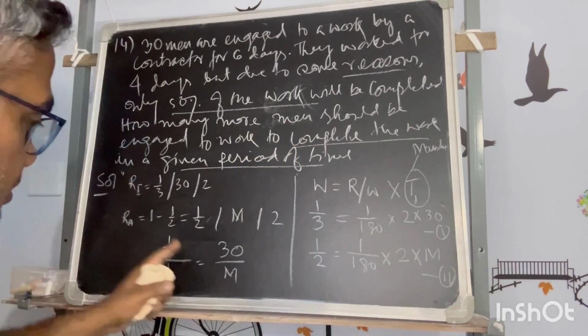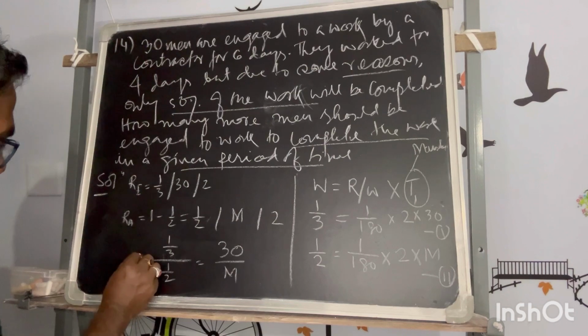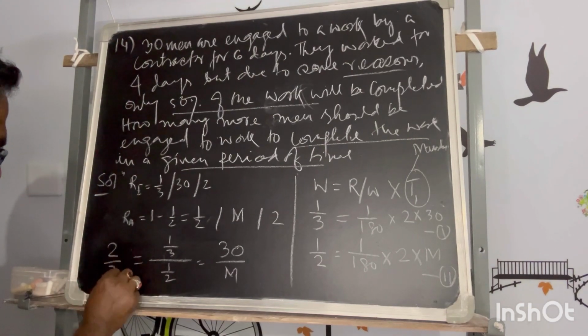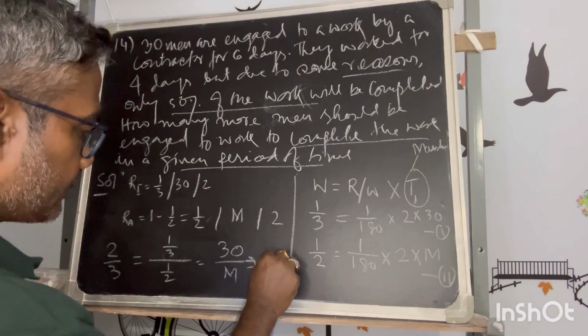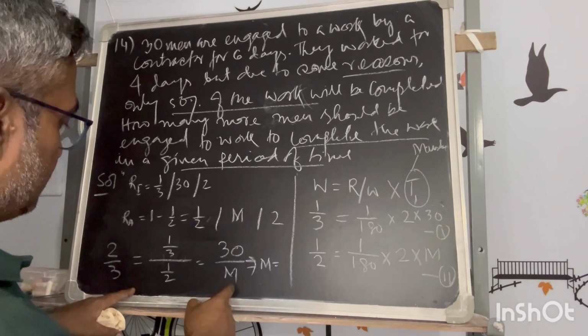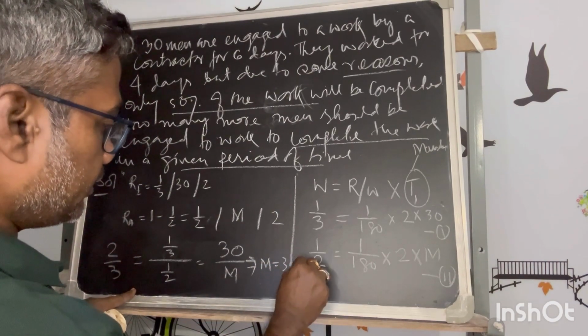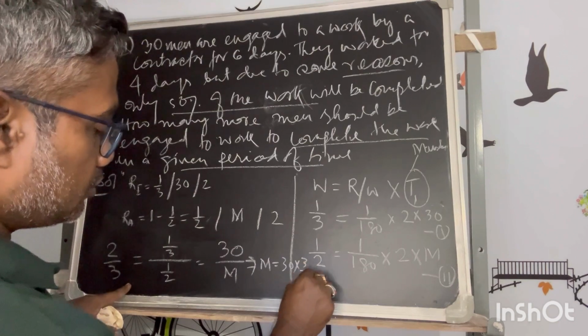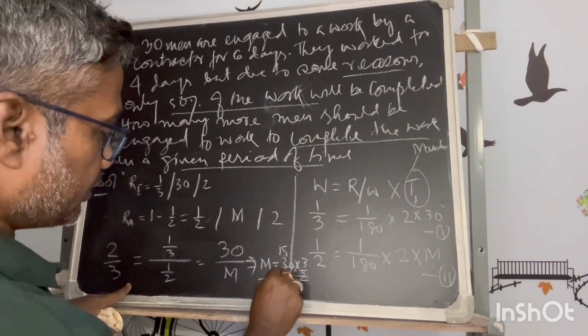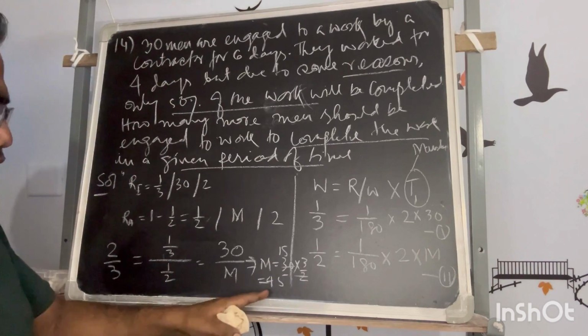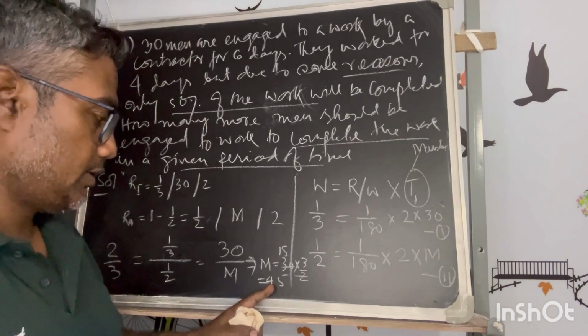So this implies it is equal to 2/3. So what is your m then? M will be 30 into 3 by 2, which is 15 times 3, that is equal to 45. So your increased manpower is 45.